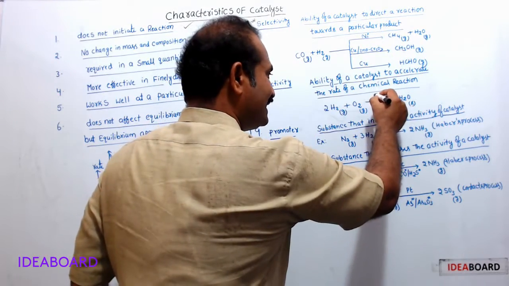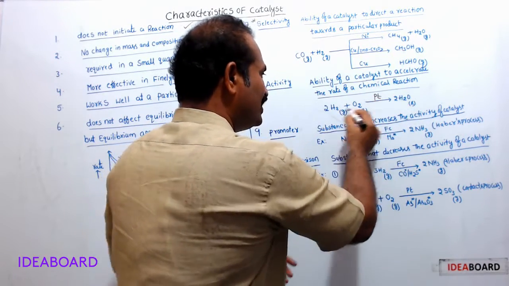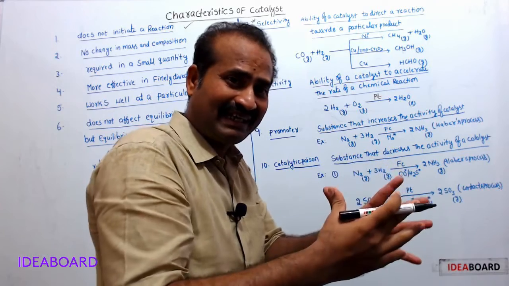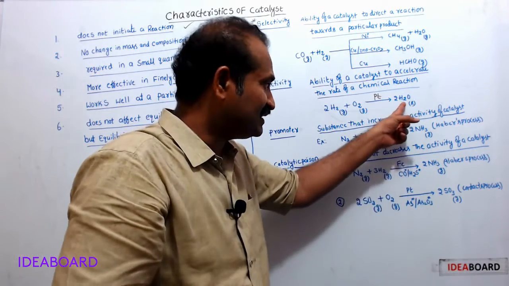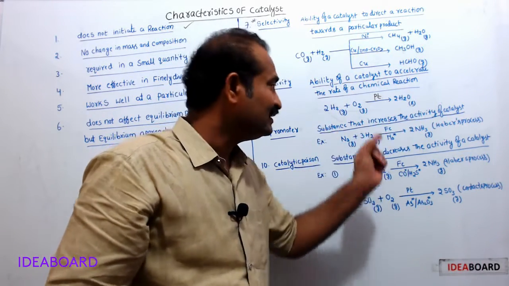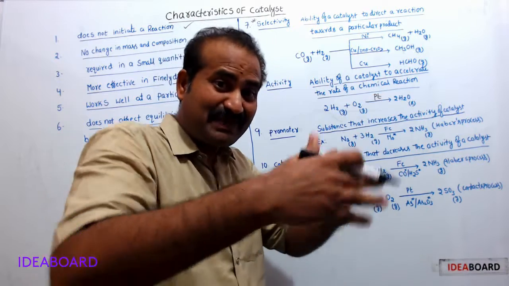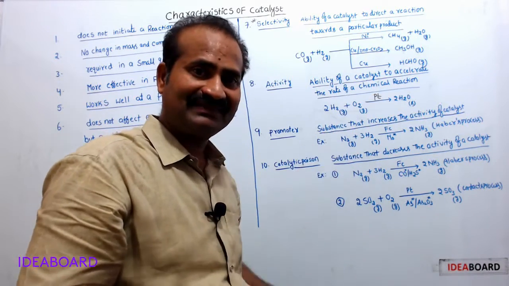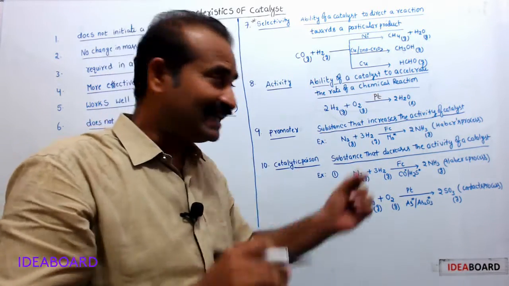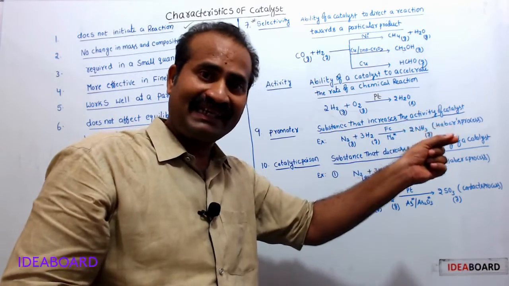If we use platinum, now H2 and O2 react violently, explosively with each other and form water. So here the catalyst speeds up the reaction. So a catalyst has the ability to accelerate a chemical reaction.